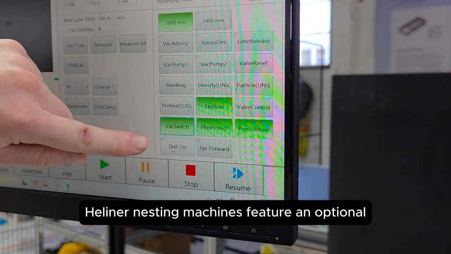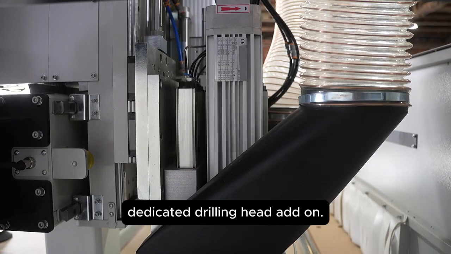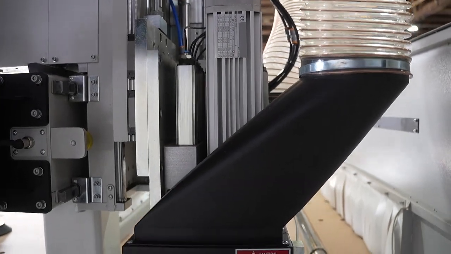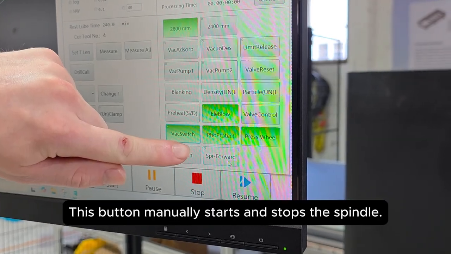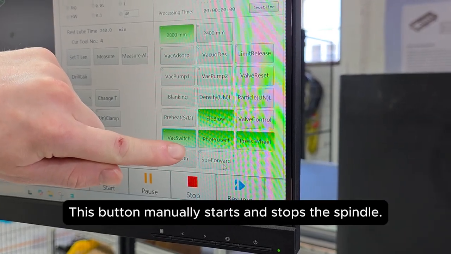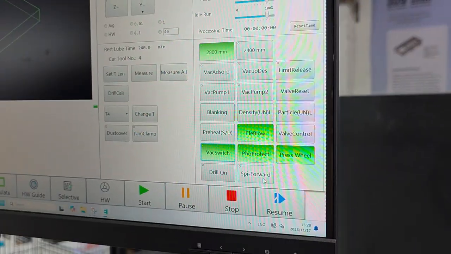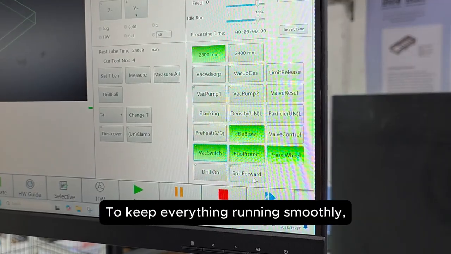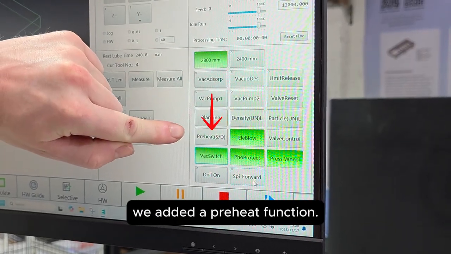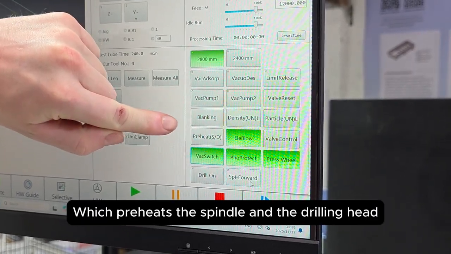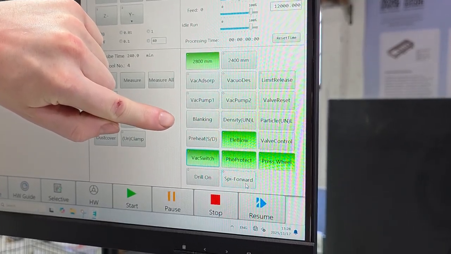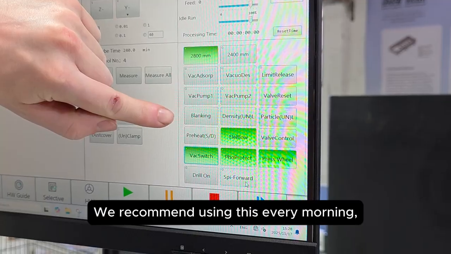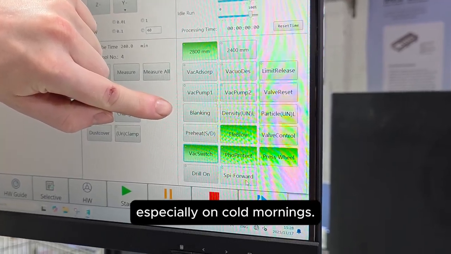Heliner nesting machines feature an optional dedicated drilling head add-on. This button manually starts and stops the spindle. To keep everything running smoothly, we added a preheat function, which preheats the spindle and the drilling head by running it at different speeds. We recommend using this every morning, especially on cold mornings.